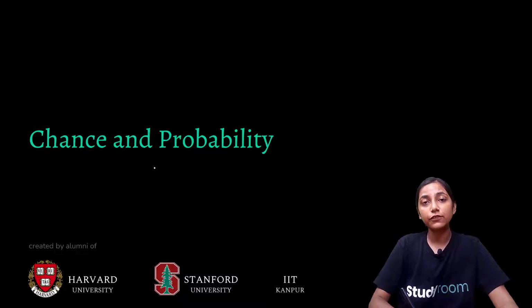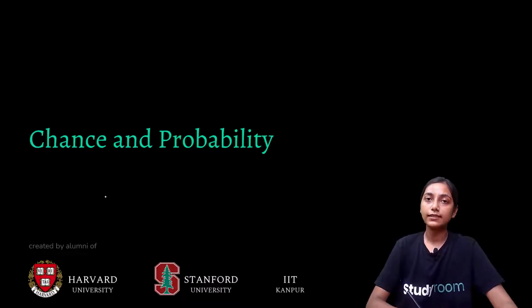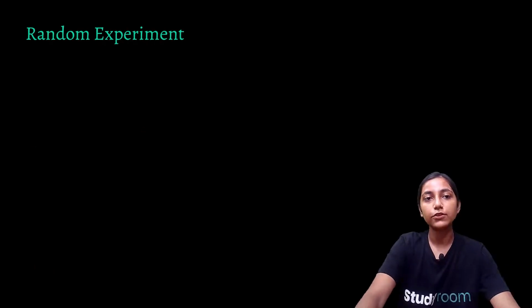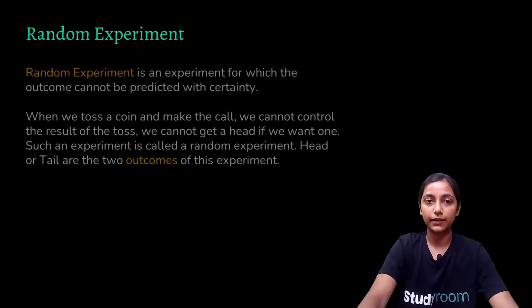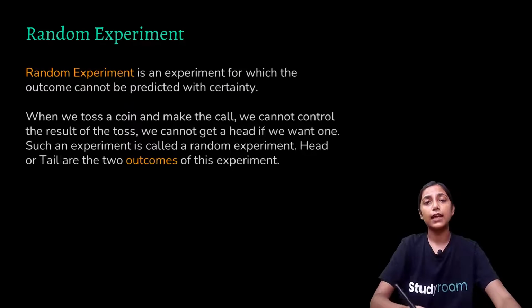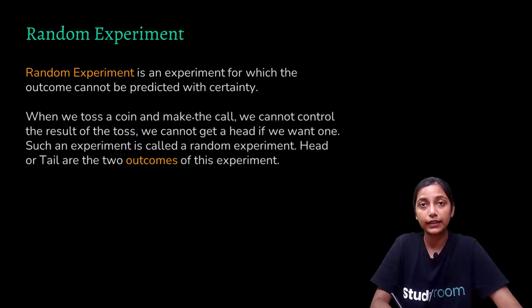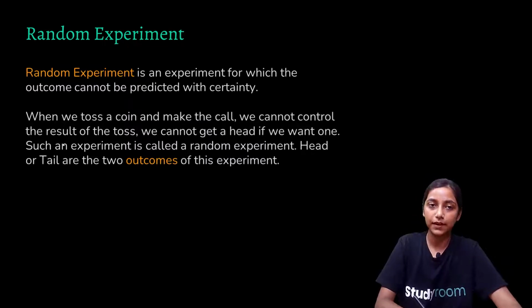In this video lecture, we will be learning about chance and then probability. Let's begin. First of all, what is a random experiment? A random experiment is an experiment for which the outcome cannot be predicted with certainty. So such an experiment where we cannot predict the outcome with certainty is known as a random experiment.